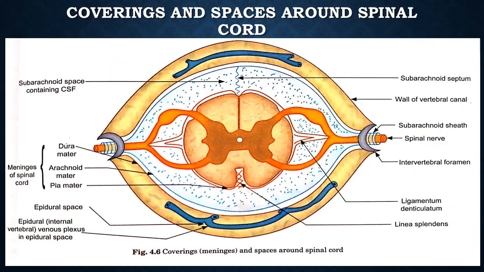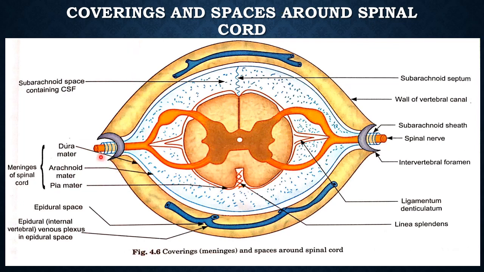Now the coverings and spaces of the spinal cord. The coverings, meaning the meninges of the spinal cord, are the dura mater, arachnoid mater and pia mater.